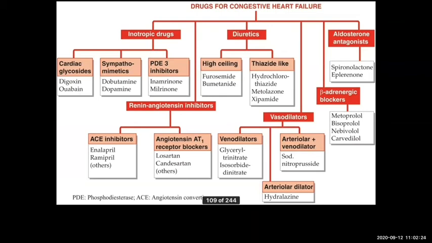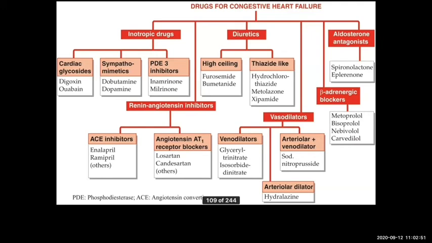Inotropy means increased force of contraction. Just now I told you. Chronotropy means heart rate increases, the number of beats. You should say heart rate, not heartbeat.